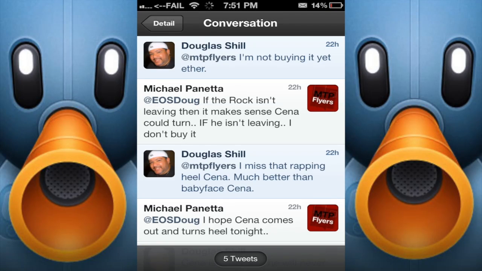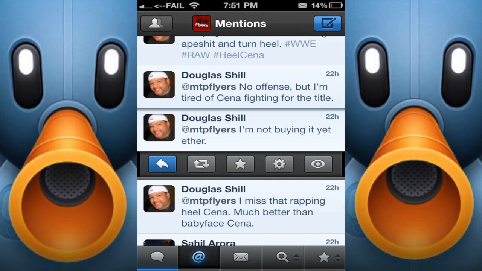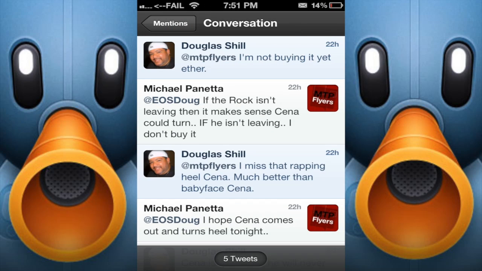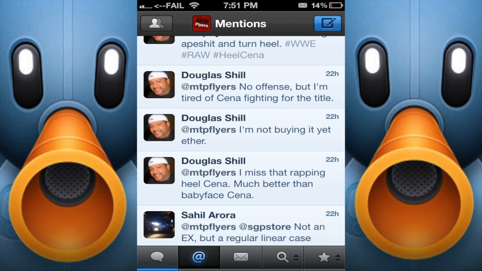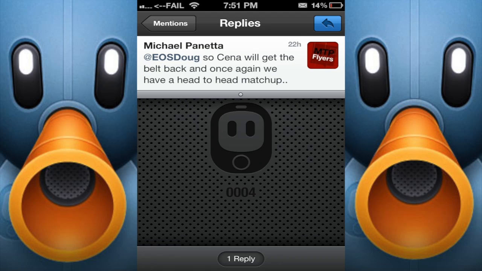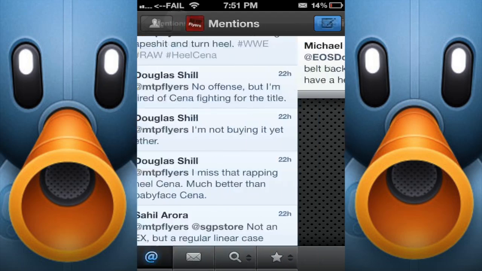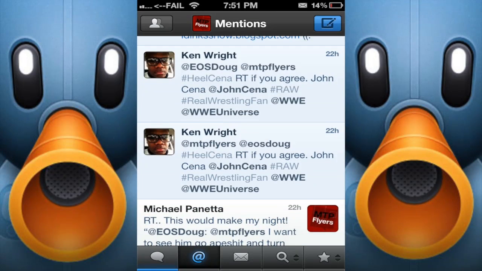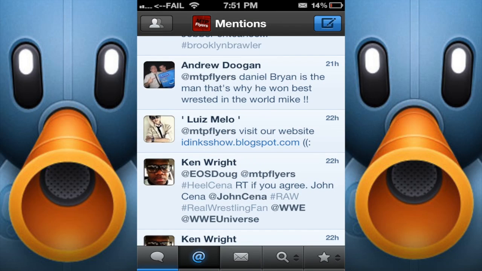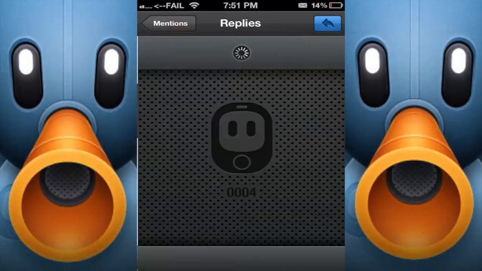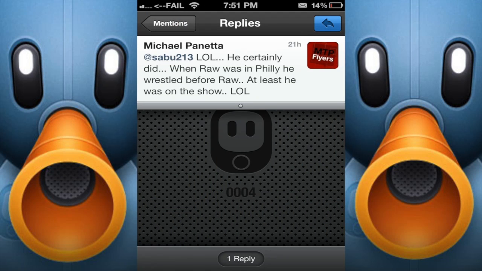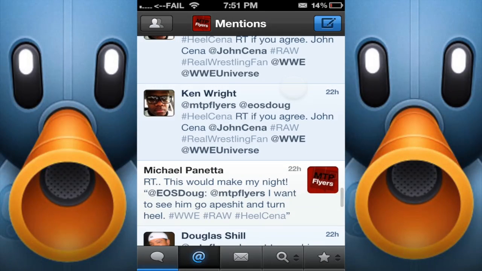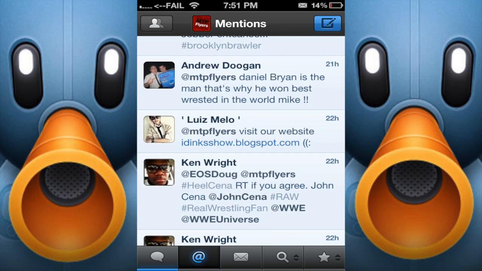That's great and all, but what I love about this application is it gives you the ability to simply slide to the right. You can go to conversations. Not to stop there, you slide to the left, and it'll do all the replies if you've had a reply. Someone else could comment to Doug about this. Maybe if he asked a question and I missed it, it'd be something cool that I could learn from, or anyone else can learn from, to see exactly who's replying to someone I'm following. Maybe someone that I'll find that I'll enjoy following. So really, really cool features, in my opinion, things that I use.